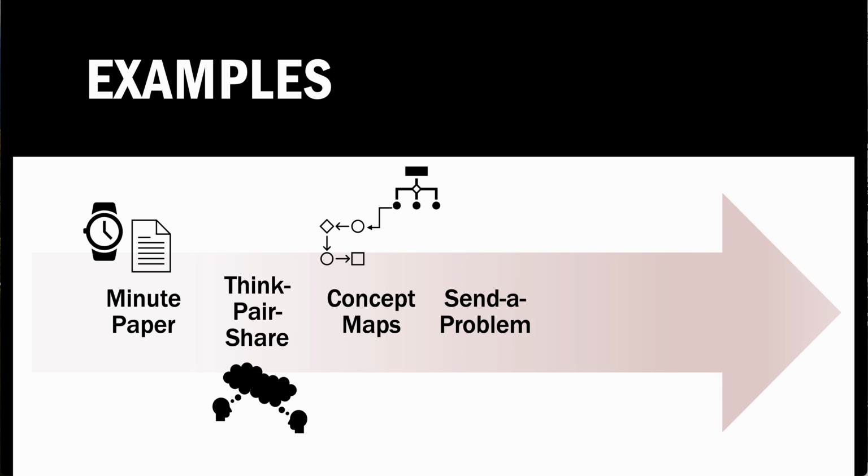In a Send a Problem activity, students work in small groups. You would give each group a topic on which to base their question and an index card. On the front of the card, they would write their question, and on the back, they would write their answer. The questions are passed from group to group. Each group reads the question and works to come up with an answer, and then checks their answer with what is written on the back of the card. This is a great way to review for an exam.